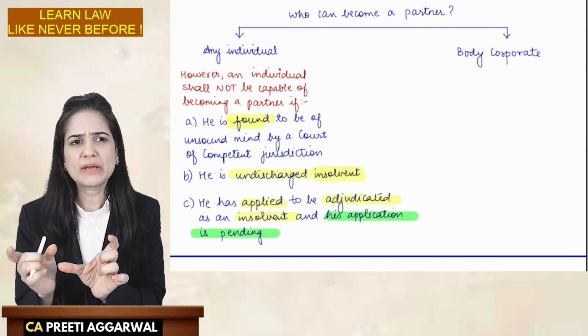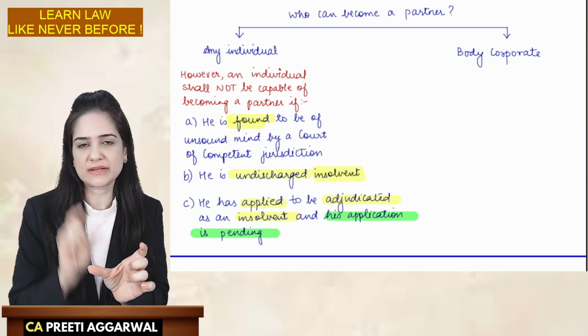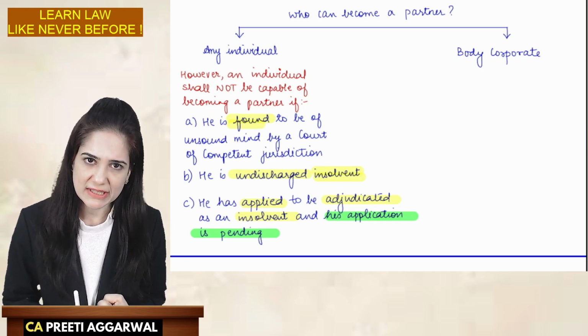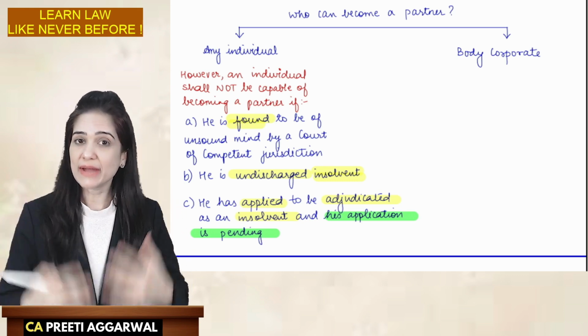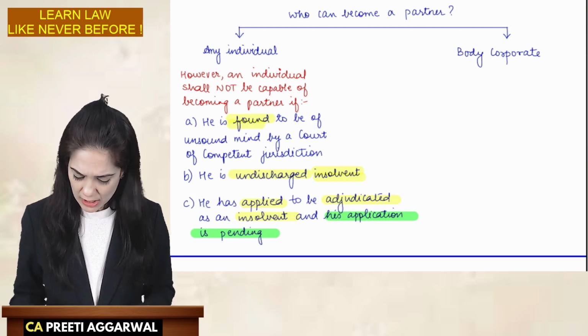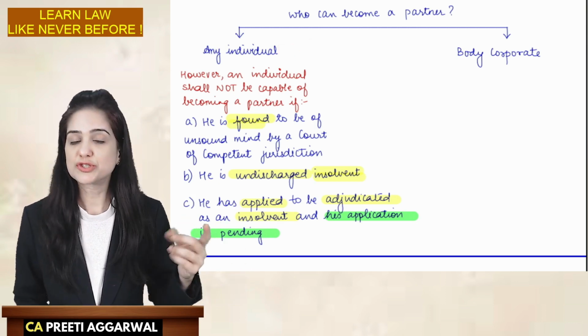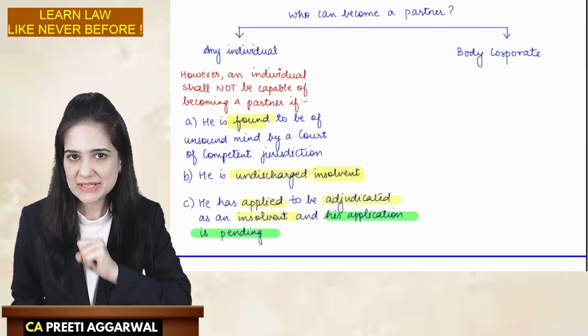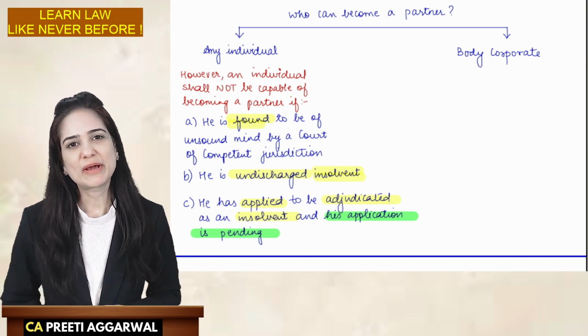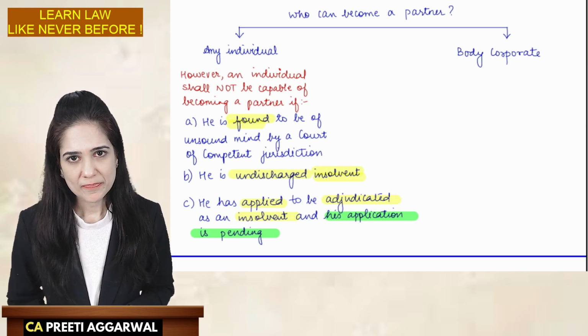Body corporate means it has a separate legal status, perpetual succession, and is clothed with legal personality. It is given the right to enter into contracts in its own name. So an individual, a natural living person, or a body corporate, an artificial person, can become a partner in an LLP.